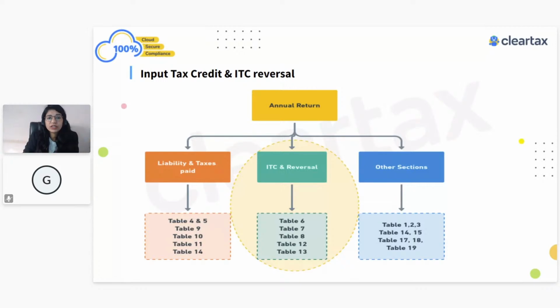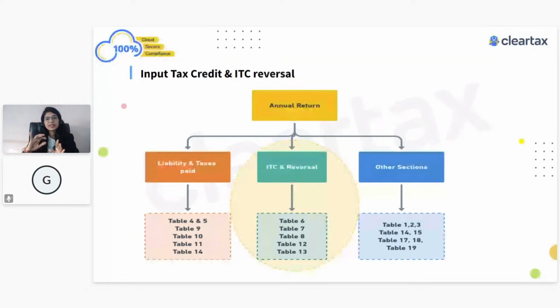And anyhow, you don't have to worry about all these checklists, because if you're already using ClearTax, this checklist already forms part of your GSTR9 form in ClearTax. In ClearTax, we already provide you a 19-point checklist, and this is auto prepared. So the first part is that your GSTR9 form will be auto filled.